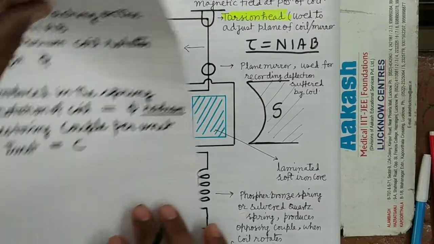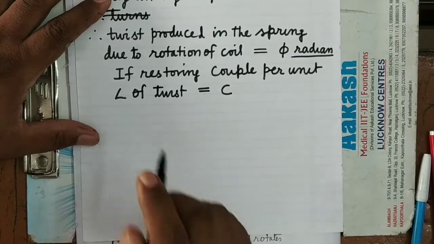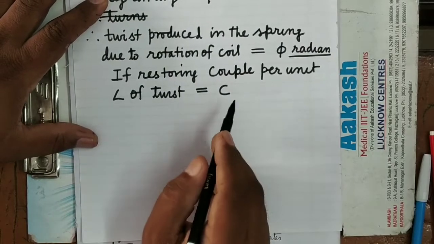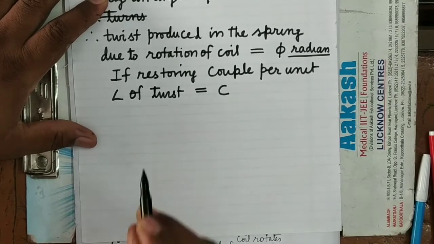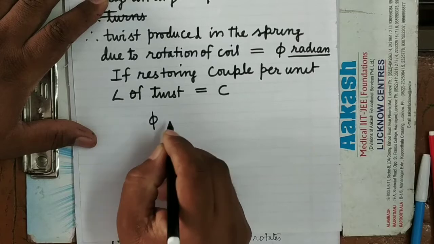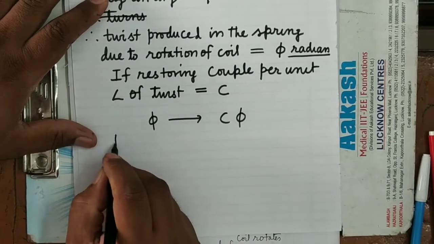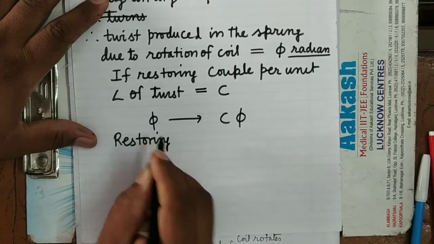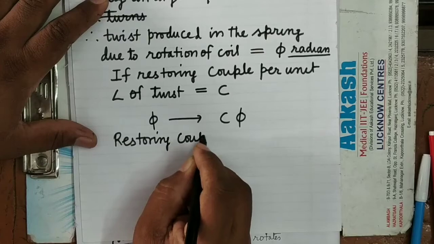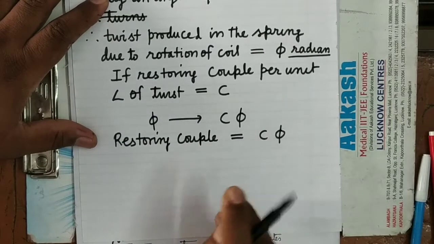On both the factors it will depend. I will discuss that afterwards. So see here, for 1 radian it produces this much restoring couple. When there is a twist of phi radian, how much couple will it produce? It will produce C into phi. Means restoring couple, which we also call opposing couple, equals C into phi.